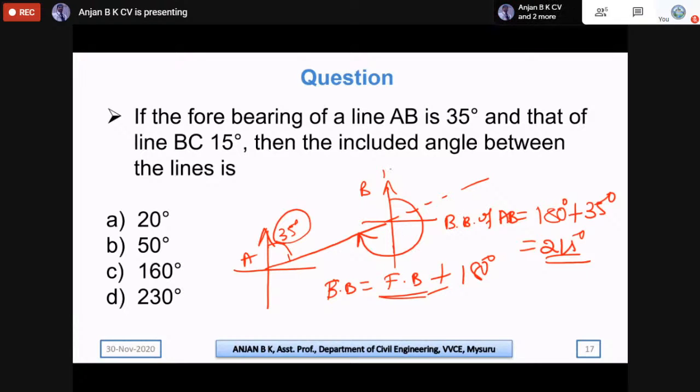Once you know that, then we can calculate the included angle for the next line. They are asking us to find the included angle, so this included angle we need to calculate. So that is the back bearing.